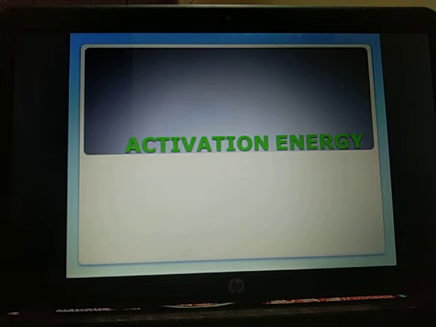Next can be reaction sites of the reactive molecules being small. Precise collisions do not occur. Therefore, an external supply of energy is needed for the start of the chemical reaction. It is called activation energy. Activation energy increases the kinetic energy of the system and brings about forceful collision between the reactants.